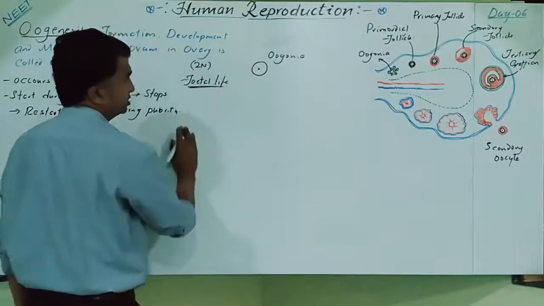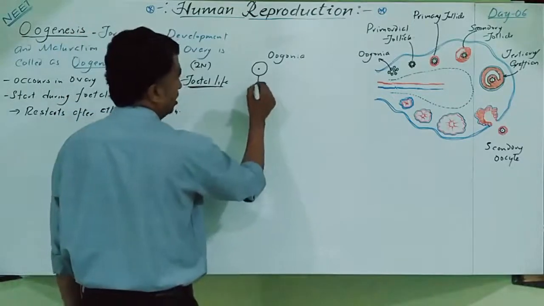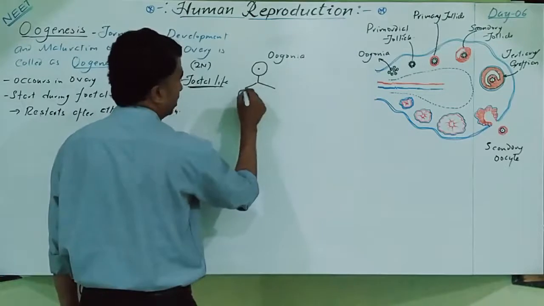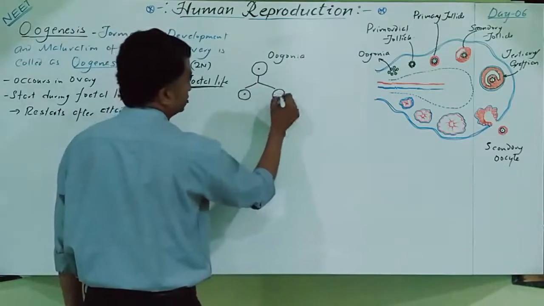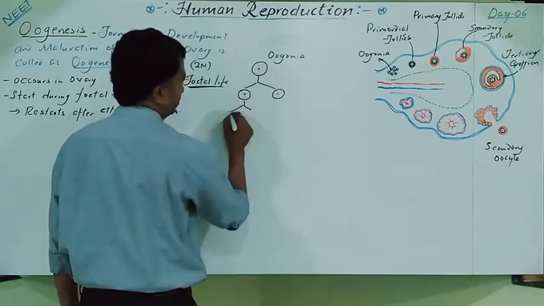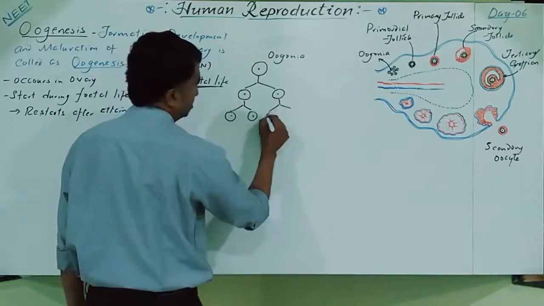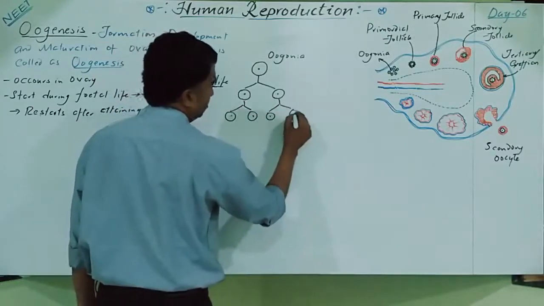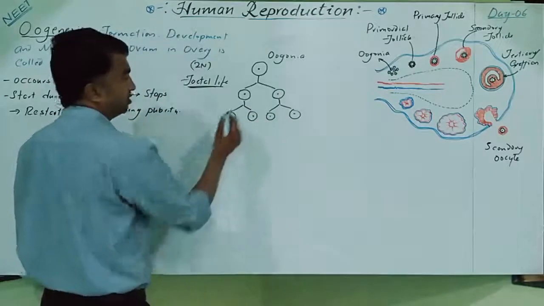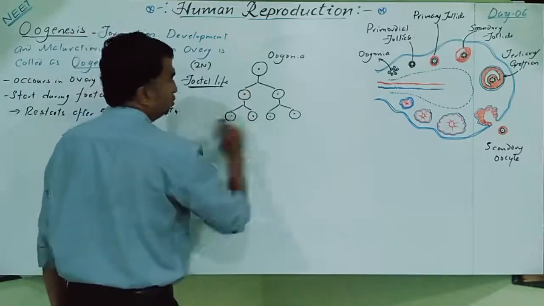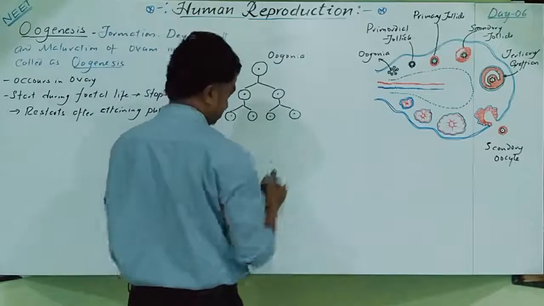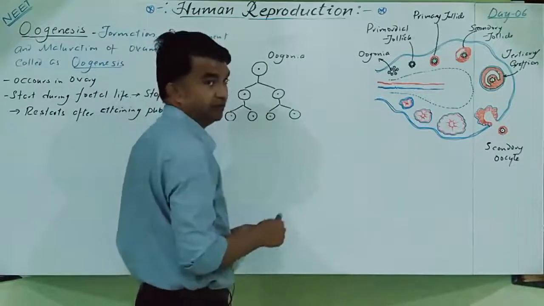Fetal life only. This oogonia undergoes repeated mitotic division and produces a large number of oogonia. So this process is multiplication. This is a mitotic division. These are all oogonia only. So this is nothing but mitosis and differentiation.